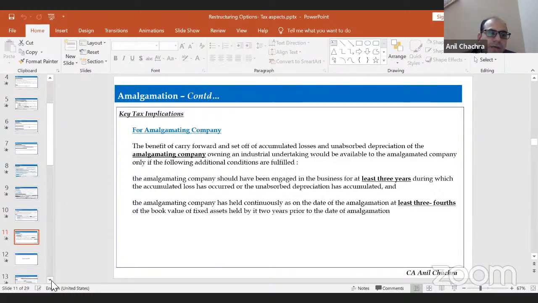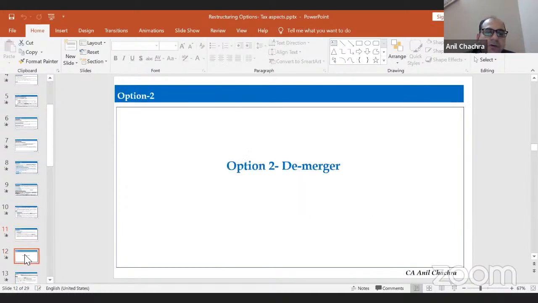Now we can take the second option which is available under the Income Tax Act, which is called the demerger. Amalgamation is a very simple process wherein one company is going to merge with another company, or two companies can merge with another company. All the property and liabilities will get transferred to the other company, meaning the transferee company. So this is amalgamation, a simple thing.